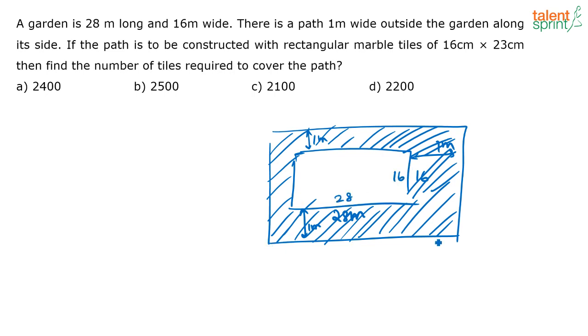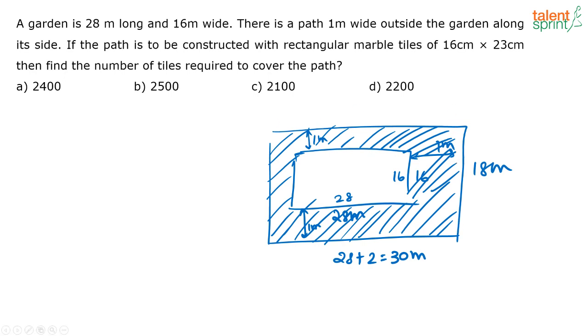So what will be the length of this outer rectangle? You have 1 meter on this side, extended 1 meter on this side, so it will be 28 plus 2, that is 30 meters, correct? If you look at this side, what is going to be the breadth of the bigger rectangle? It is going to be 16 plus 1 plus 1, that is 18 meters. So that is going to be the dimensions of the bigger rectangle.